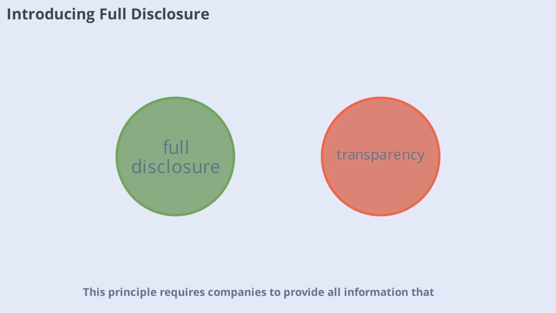This principle requires companies to provide all information that could influence the decisions of users of financial statements. It's not enough to just present the numbers. Companies must also explain significant accounting policies, uncertainties, and any other relevant details. Full disclosure ensures that users have a complete picture of the company's financial situation.